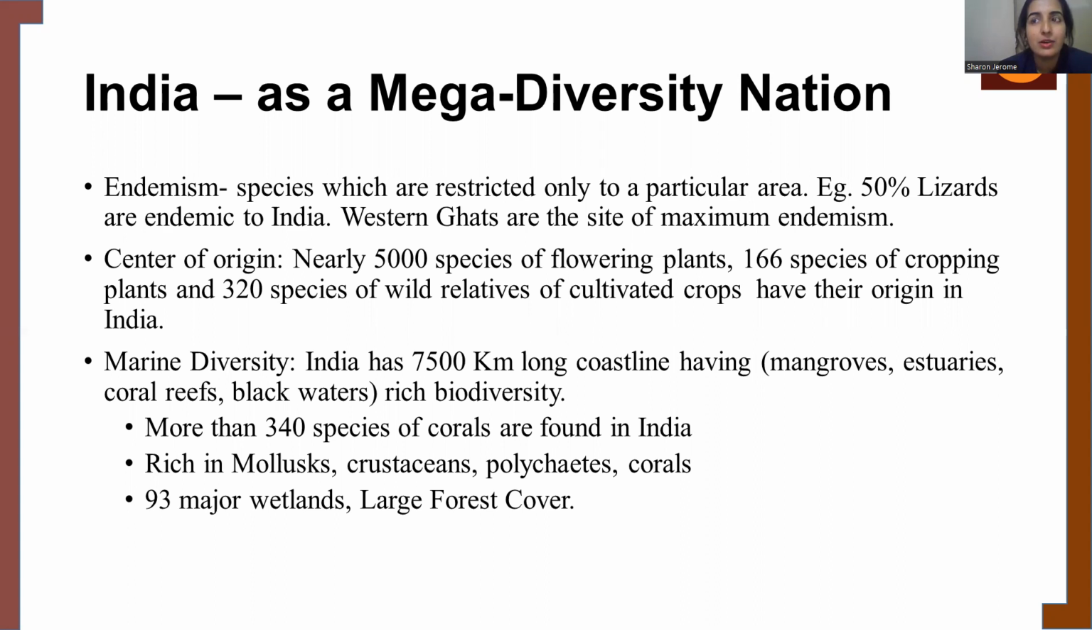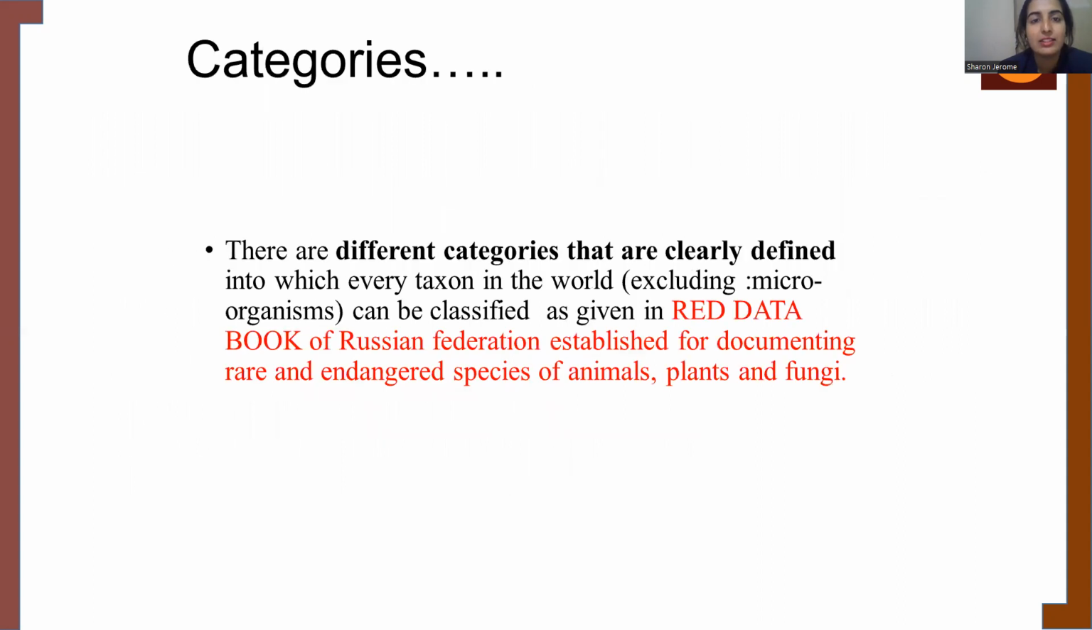So we can say that India is a home for a lot of endemic species of both plants and animals. So that is why India is known as a mega diversity nation.